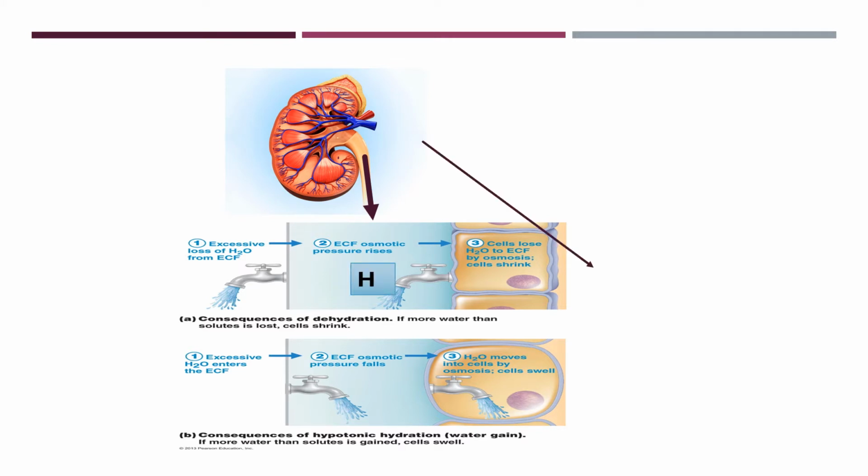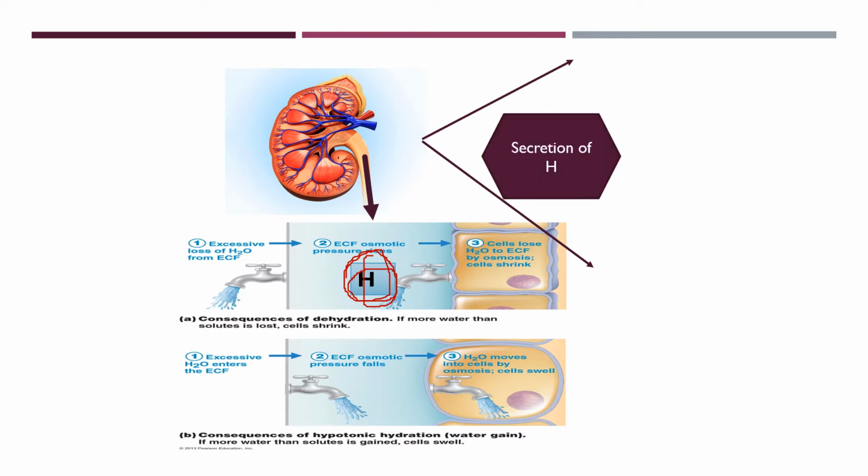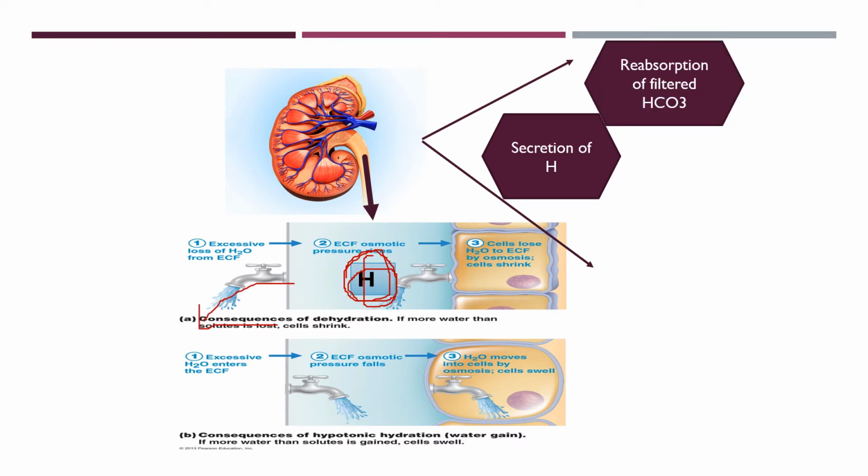Now the kidneys regulate extracellular fluid H plus. Its concentration is regulated by three fundamental mechanisms. One is the secretion of H plus.